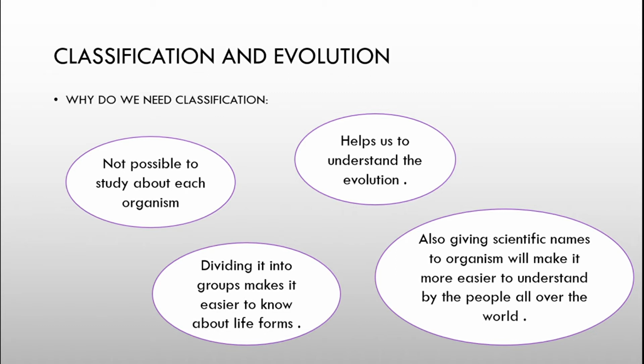It makes it easier to divide the organisms into groups. Third, it helps us to understand the evolution of life forms to a large extent.